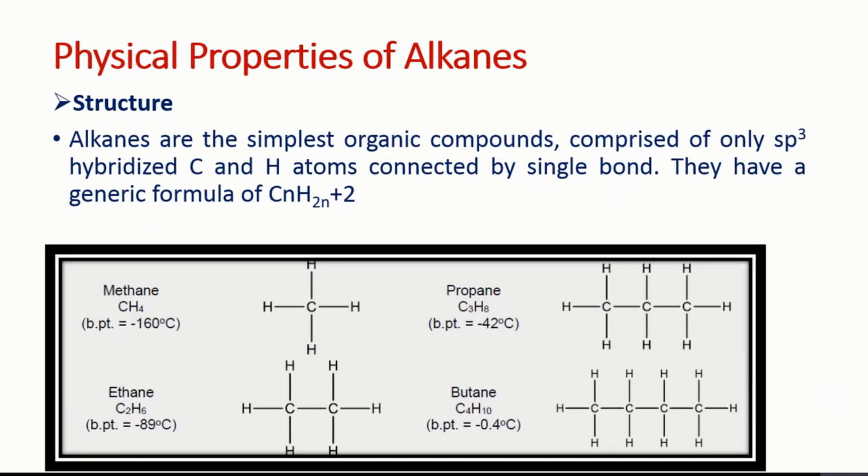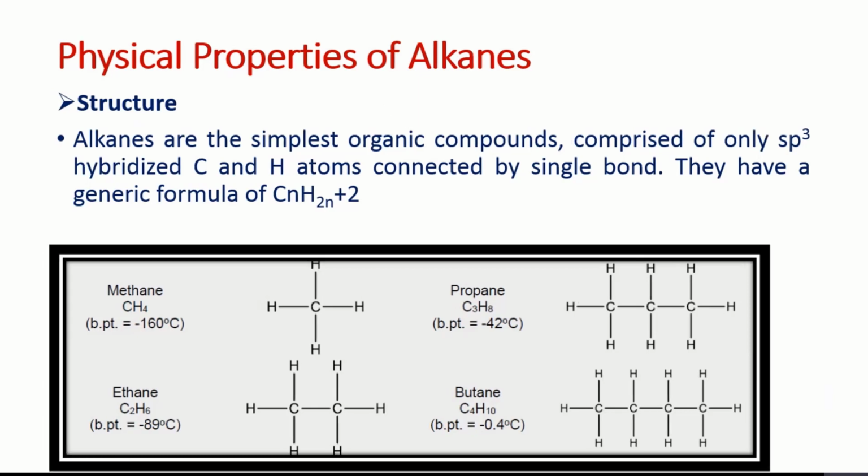So then we move to the structure of the molecule. The basic structure, the simplest alkane molecules, are methane, ethane, propane, and butane. In each case, we can see that the carbon is sp3 hybridized, and the general formula for the alkane is CnH2n+2. So we have four basic molecules, methane, ethane, propane, and butane, with their boiling points as well, and we can see that their boiling points are increasing.